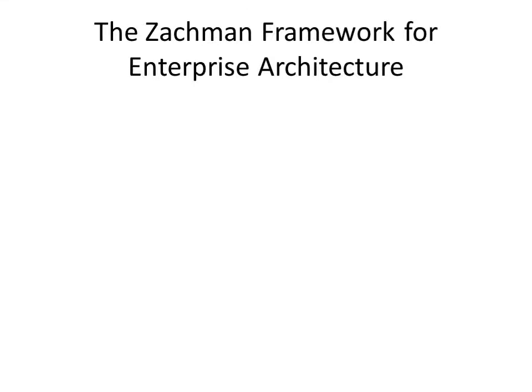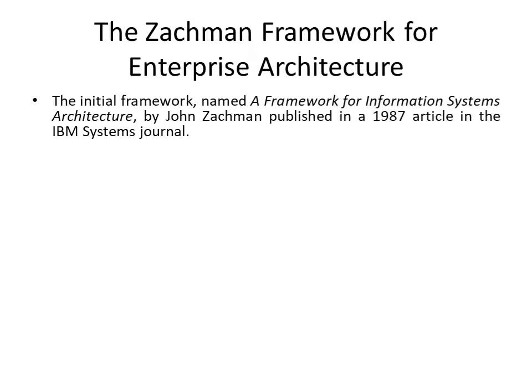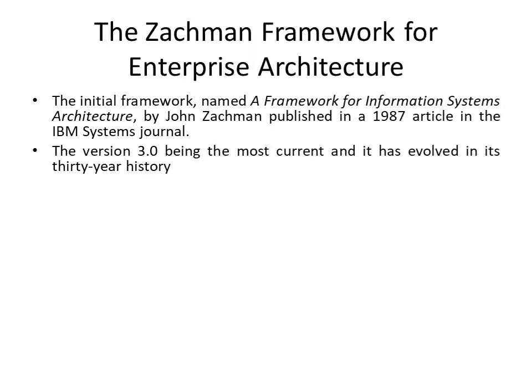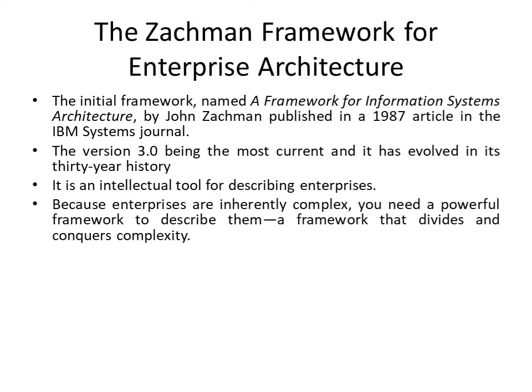Now, coming to the Zachman framework for enterprise architecture, the initial framework, named A Framework for Information System Architecture by John Zachman, was published in 1987 in the IBM Systems Journal. Version 3, which is the current version, has evolved over its 30-year history. It is an intellectual tool for describing enterprises.